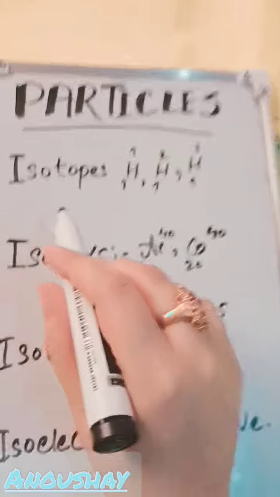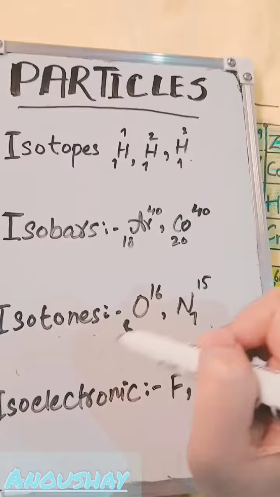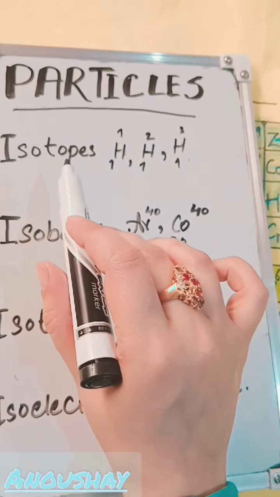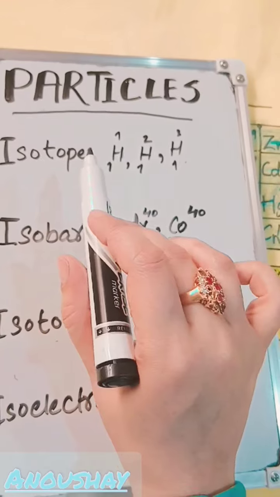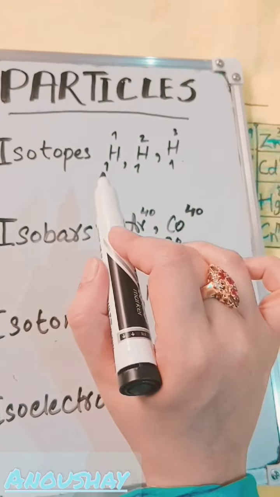Let us talk about particles. There are four different types of particles: isotopes, isobars, isotones, and isoelectronics. First of all, what are isotopes? Isotopes are the elements which have the same atomic number but different atomic masses. These are usually atoms of the same element.